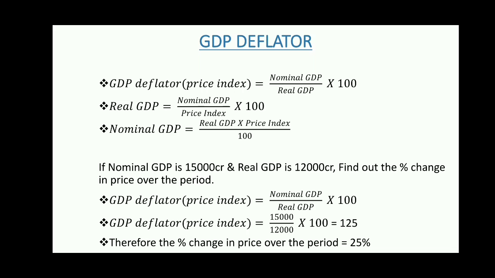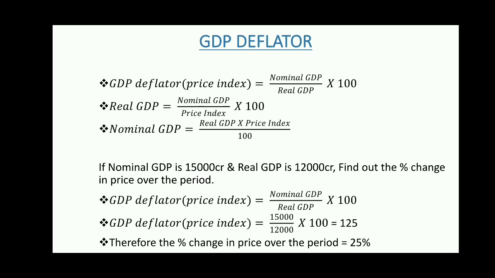That is your answer. Why? Because as you can see, the GDP deflator is 125. So from 100 it became 125. So what is the difference now? The 25. So there is a change of 25%.